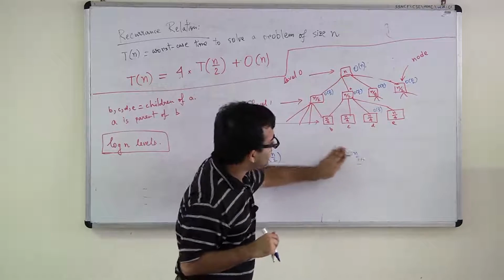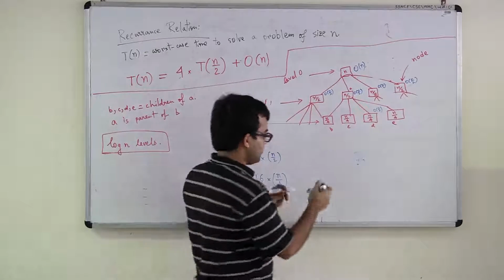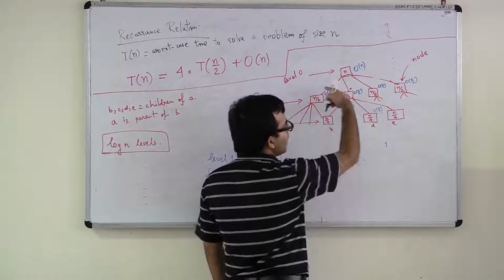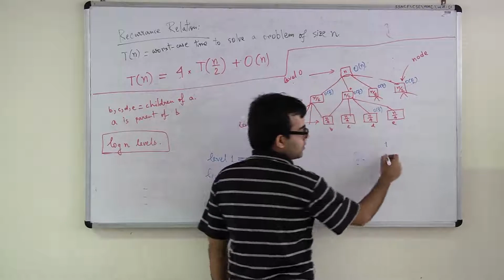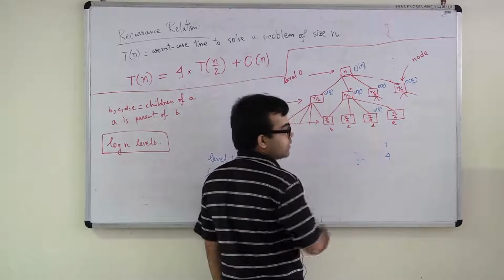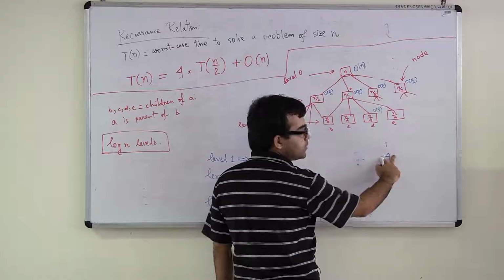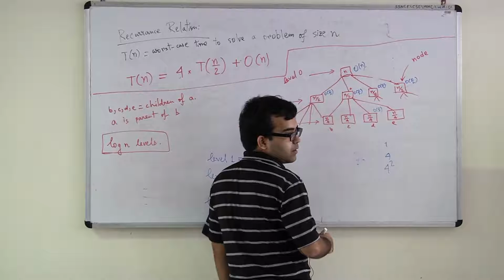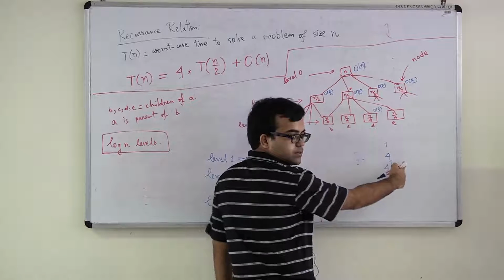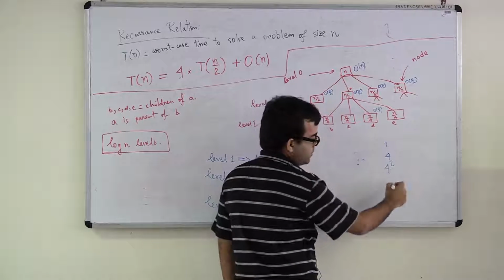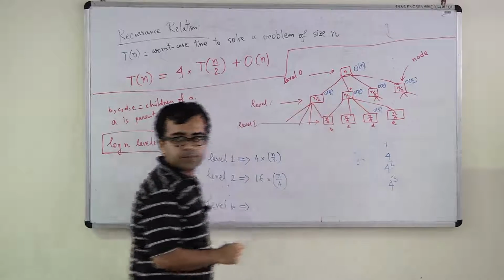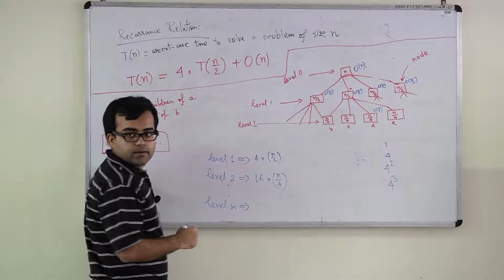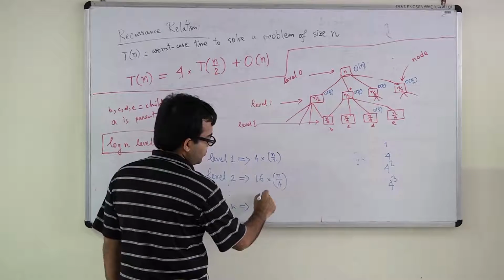Because, okay, let's look at it this way. How many nodes are there in level 0? It's 1. How many nodes are there in level 1? 4. In level 2, each of these nodes will have 4 children, so it's 4 square. In level 3, each of these nodes will have 4 more children, so it's going to be 4 cube. So the number of nodes in level K is going to be 4 to the power K.